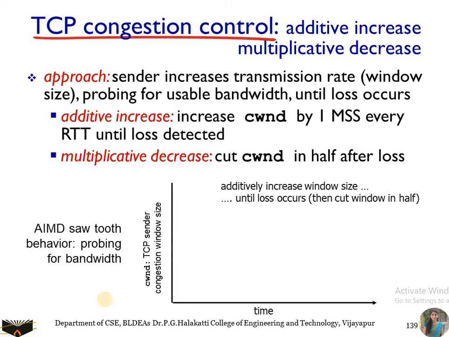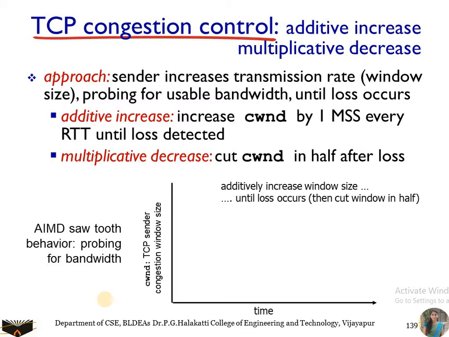And the second question is, how does the sender come to know that there is congestion in the network? If there is a lost segment, then the lost segment implies that there is congestion. And if the acknowledged segments indicate that the network is delivering the sender's segments to the receiver, the sender can increase the rate at which it sends the data. That is one more hint that is given by the network.